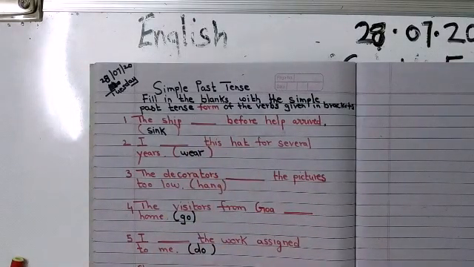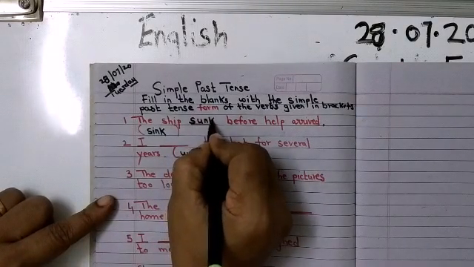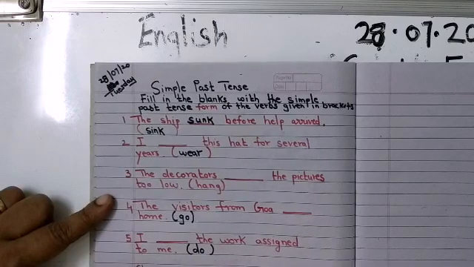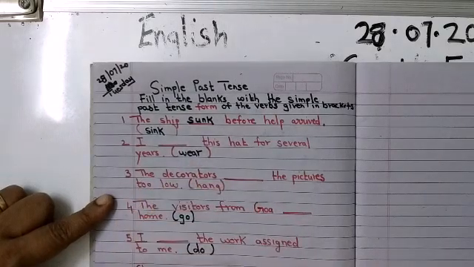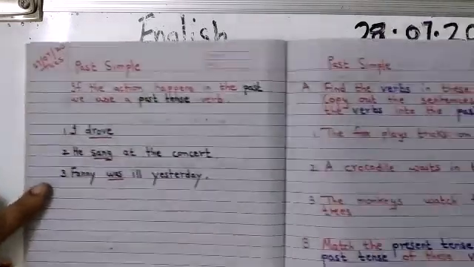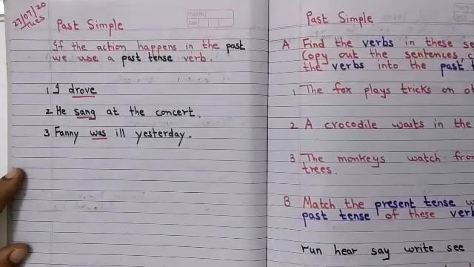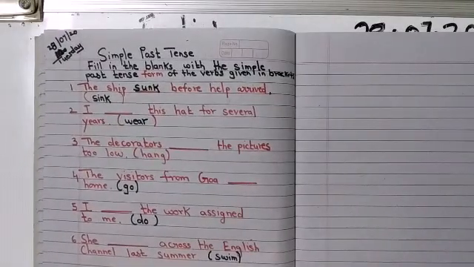So the spelling is S-U-N-K. The ship sunk before help arrived. Can you see how the verb has changed? Similarly, you will do the other sentences. So this one homework, this is the second one, and then this, right?